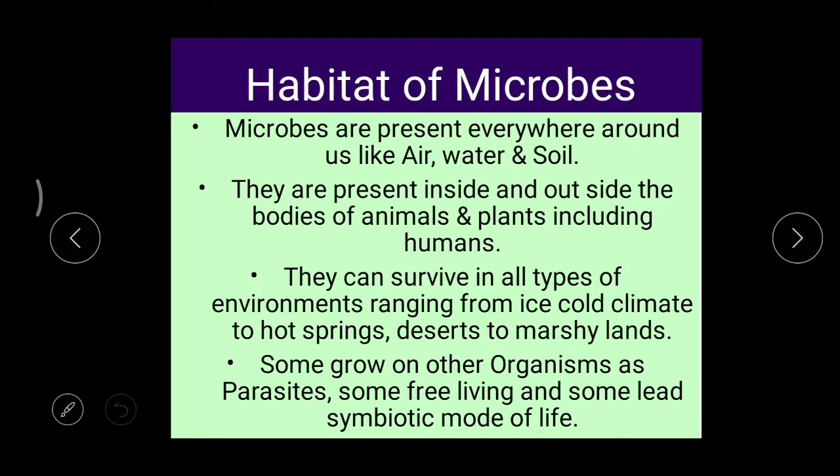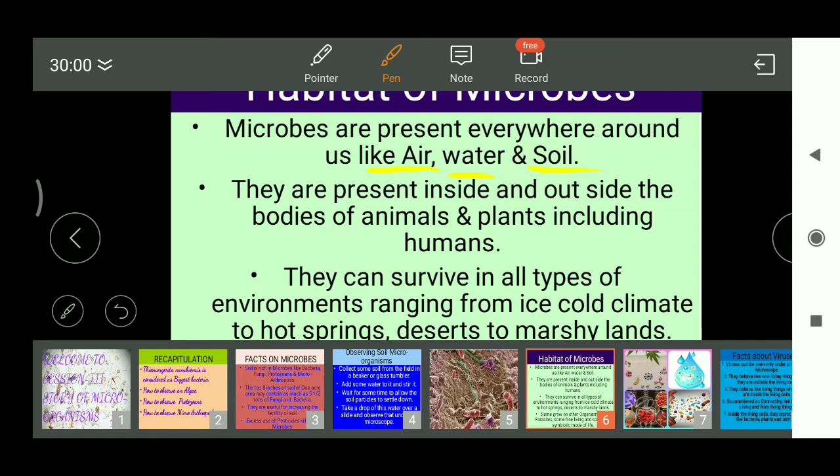Clear? So where we can find these microorganisms means these microorganisms are present everywhere. That means around us we can find these microorganisms. Okay, we can find them in air, even water, and even in soil. Right?